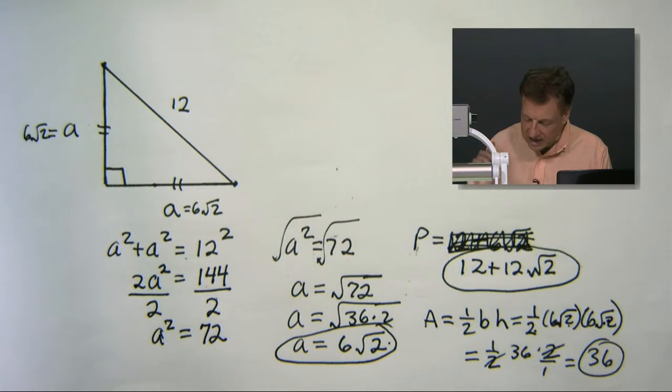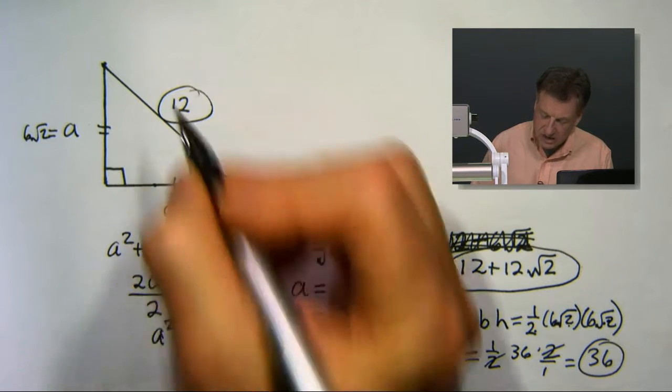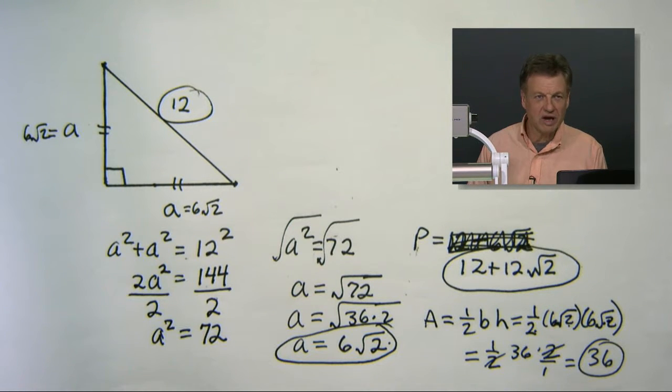My goodness. And what's cool about this, Lily? We got all that from one number. We started with 12 and worked backwards. Is that pretty good? Yes.